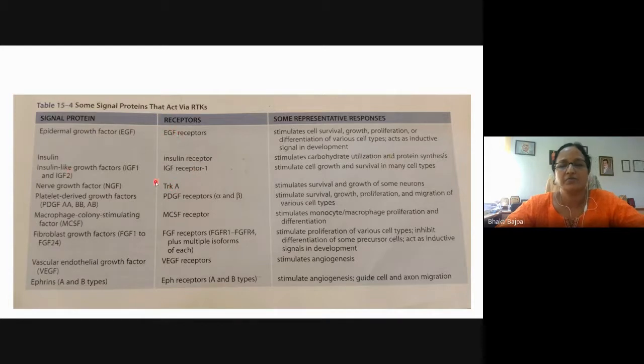Actually, I have seen in the past that in the NET examination, this type of combination is there in the question. So you should be able to remember that if it is the signal protein, what is its receptor? Like I said here, nerve growth factor binds to TRKA receptor. Like ephrins A and B type, which are involved in angiogenesis, and they guide cell and axon migration, they bind to the EPH receptor.